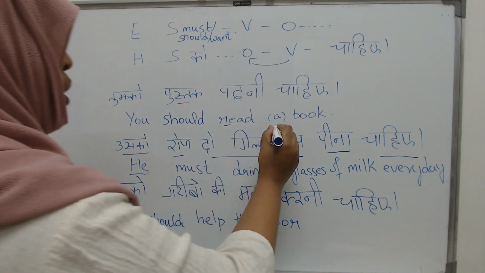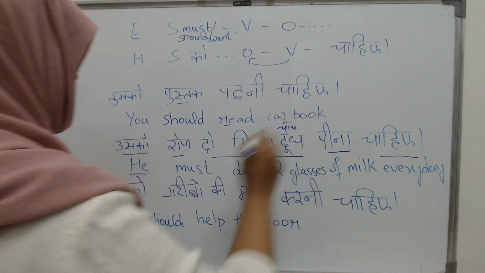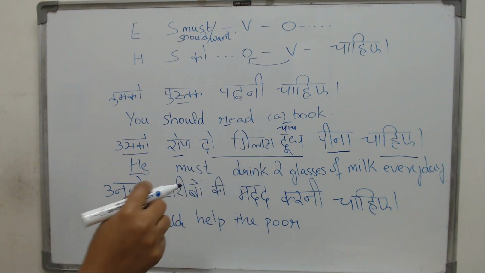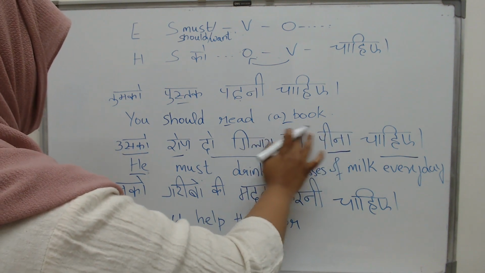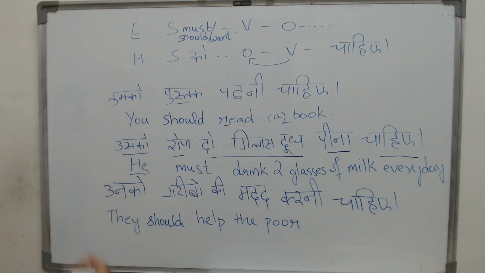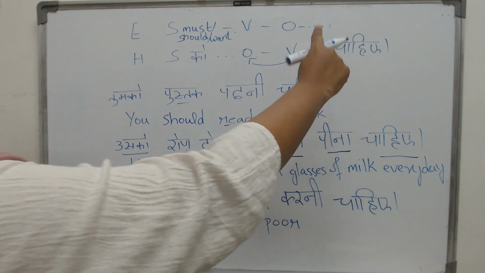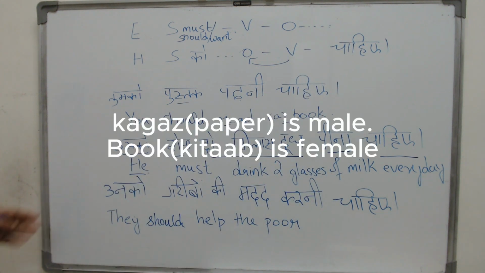But then, what if it is chai? What if it is tea? Then we will say peeni chahiye. And the same with coffee. Coffee is also female. Remember, milk and water are male. Coffee and tea, what you actually make with milk and water, right? Those two, chai and coffee, both of them are female. So if instead of doodh you have a chai or a coffee, then we will change it to peeni chahiye.